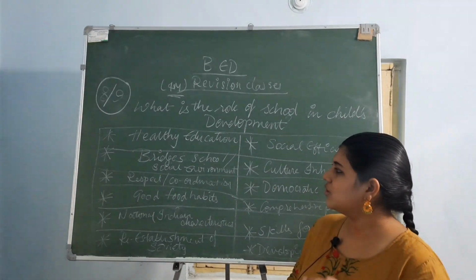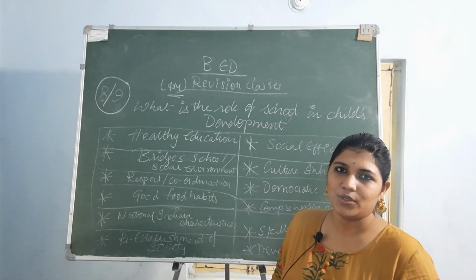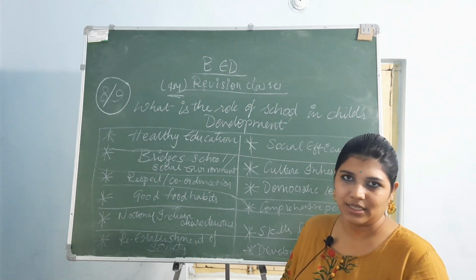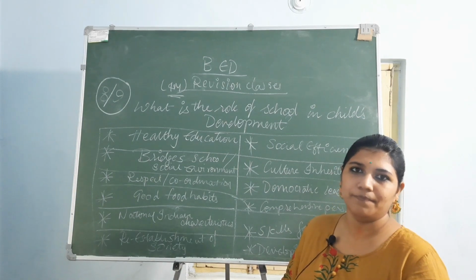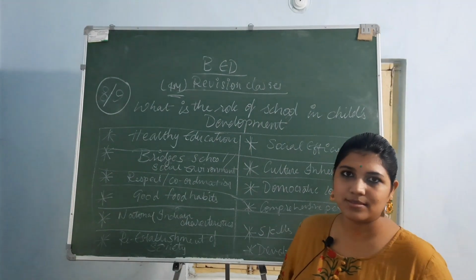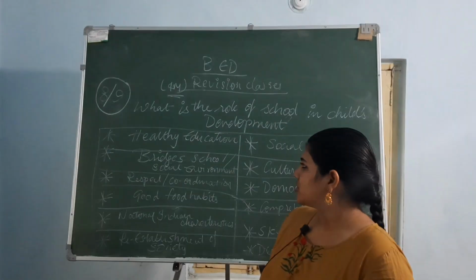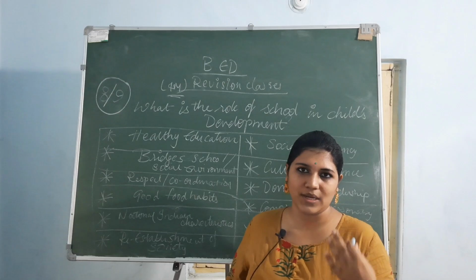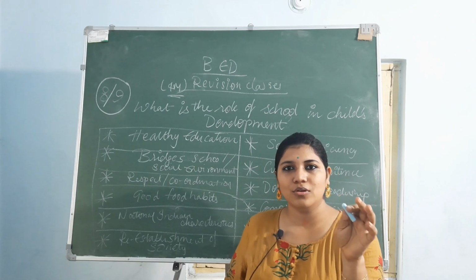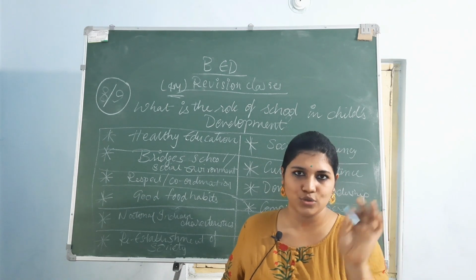Then the school bridges a bond between the school and the social environment. This is again a social environment. After the community, you go to the school. If you are not interested, you need not come out of your house into your community. But when you are going into the school, you have to come outside your house and mingle with your social background people. That is your friends, teachers, sirs, principals, everyone. So this school not only teaches you education but also helps you bridge the gap and helps you get socialized with your friends and families, even if till then you had not joined the school.